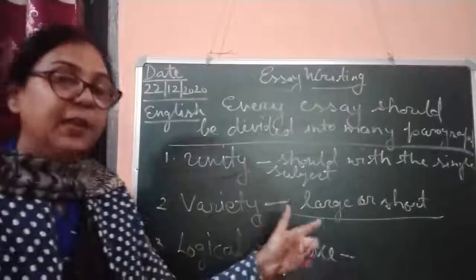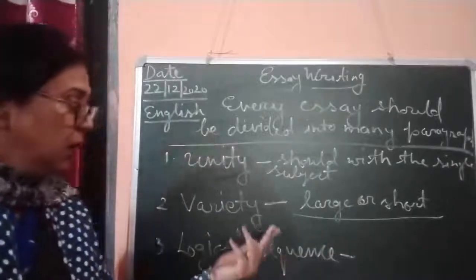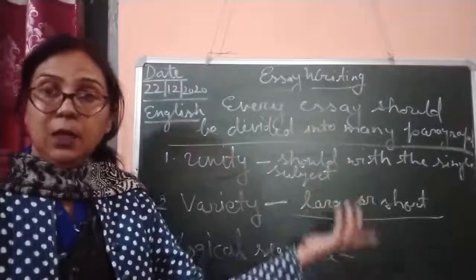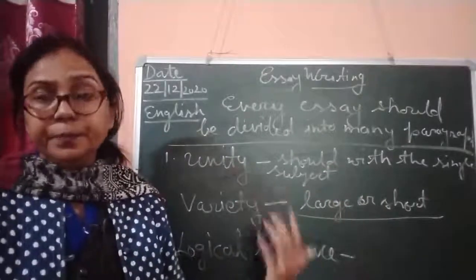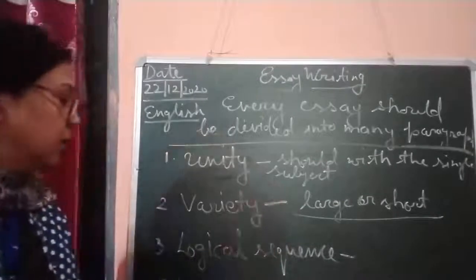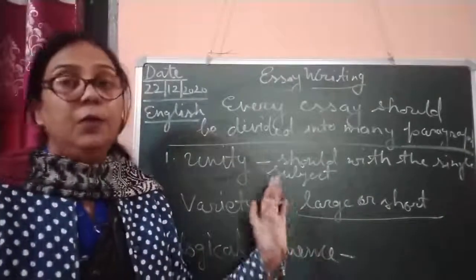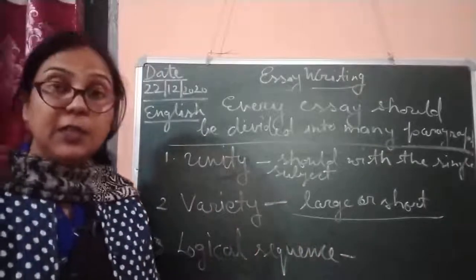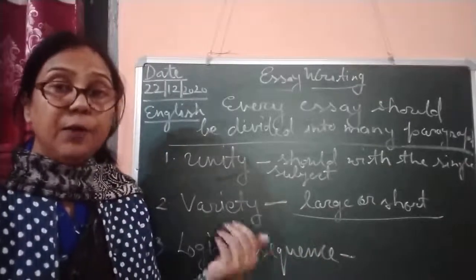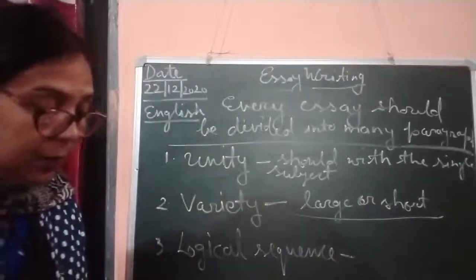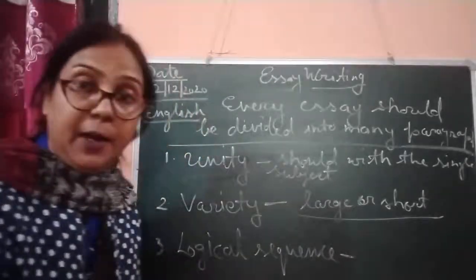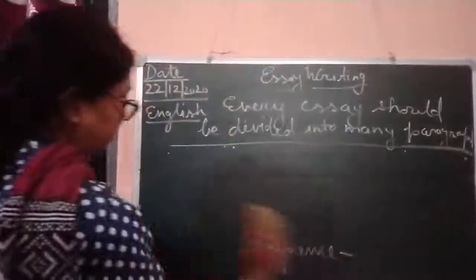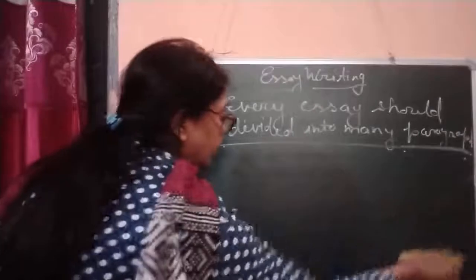Now variety. I have already told you that variety is in your paragraphs, the length of the paragraph or the sequence. Here the logical sequence should be there. If you are writing an essay in a logical sequence, it will be very good for you. Now we are moving to the next point of writing a paragraph in an essay. Because we don't have much space, I am going to erase this.